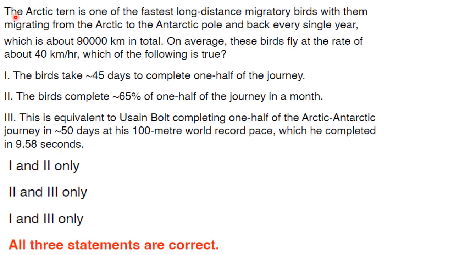Then next one. The Arctic tern is one of the fastest long distance migratory birds, migrating from the Arctic to the Antarctic pole and back every single year, which is about 90,000 kilometers in total. So that is the distance traveled. On average, these birds fly at a rate of about 40 kilometers per hour, that is the speed or velocity. Which of the following is true? Out of these statements, which of the following is true? Okay, we will see one by one.